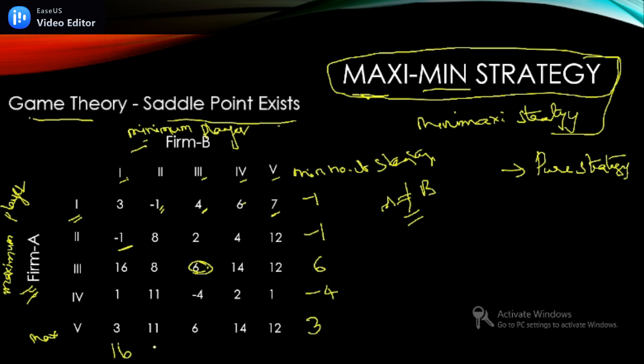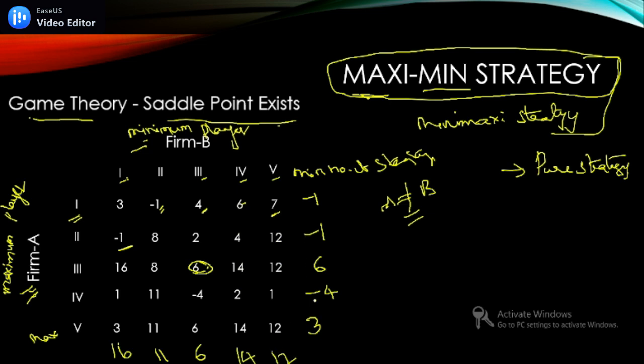Now, what is the maximum? B is getting the maximum value when A is playing different strategies. If B is applying only the second strategy, then the maximum value is 11. Same way, A is playing all the strategies but B is applying only the third strategy. The maximum payoff is 6. Here, 6, 4, 14, 2, 14 means 4. Here if you check 7, 12, 12, 1 and 12, of course its maximum is 12. Means these are the maximum values of the column. These are the minimum values of the row.